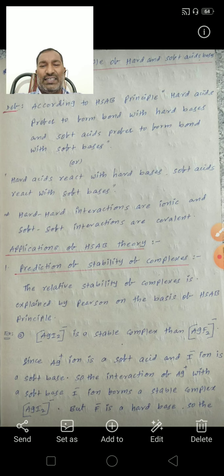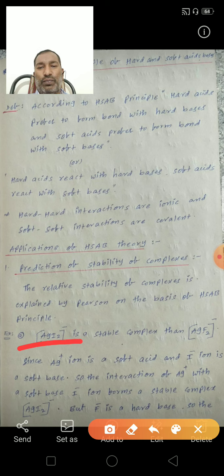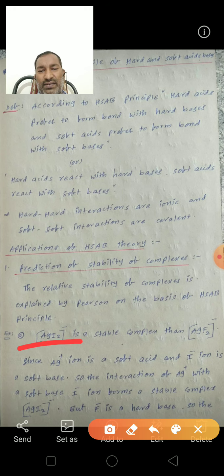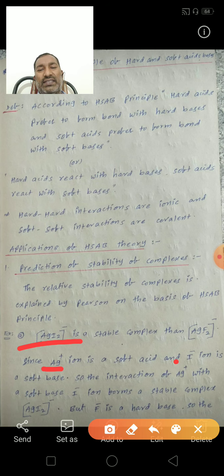In the AgI2 minus complex, the Ag plus ion is a soft acid and the I minus ion is a soft base.